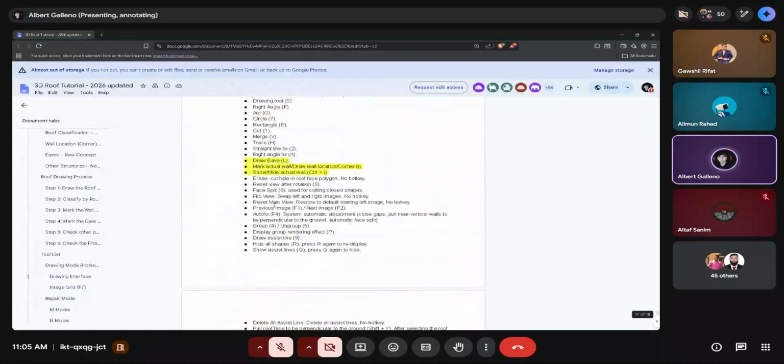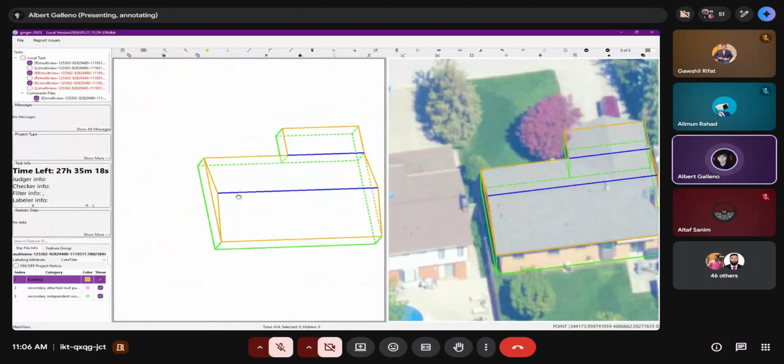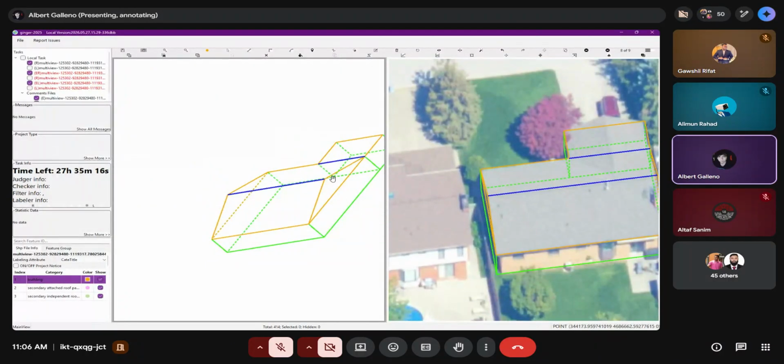Now, after capturing or closing all of the roof right here, select the group, then use the repair tool or the auto fix, the F4. Okay, before you use the F4, guys, you need to make sure that this building is already grouped. Select, press 4 for the group, then press F4, so that the system will auto fix this wrong color or the violet one.